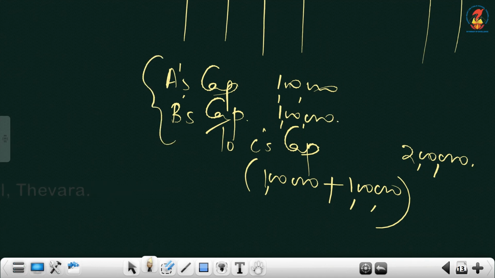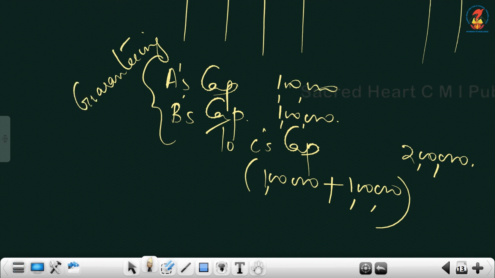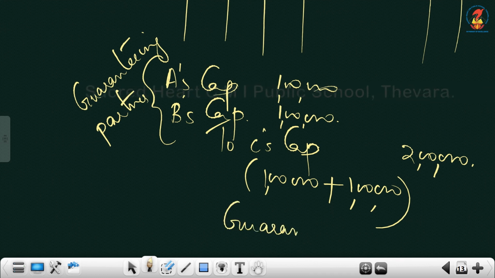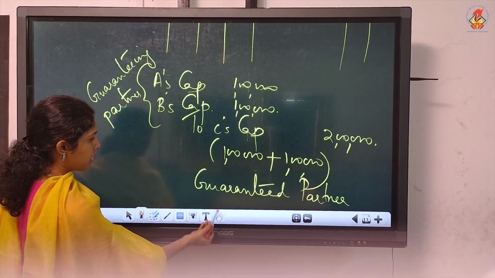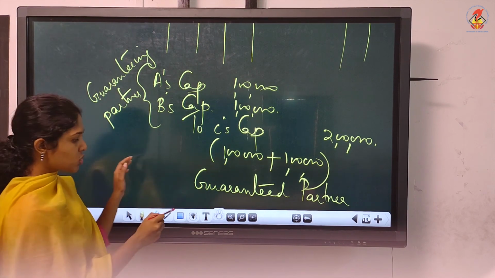Understood? A and B are called guaranteeing partners. Guarantee spelling is G-U-A-R. Okay, there is one U here. So these are the guaranteeing partners, A and B, and the one you are paying, that is C, is called the guaranteed partner. He is the guaranteed partner. Okay, so the basic entry is guaranteeing partners' capital debtor to guaranteed partner's capital. Entry is not asked, I just showed it for you to understand.